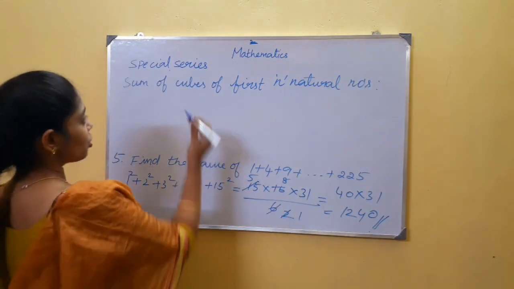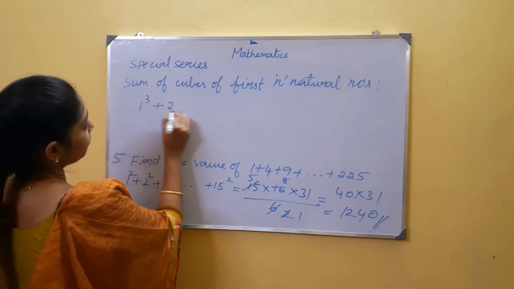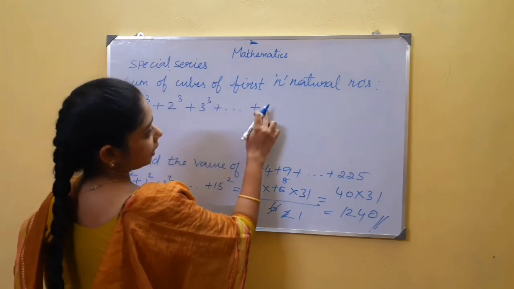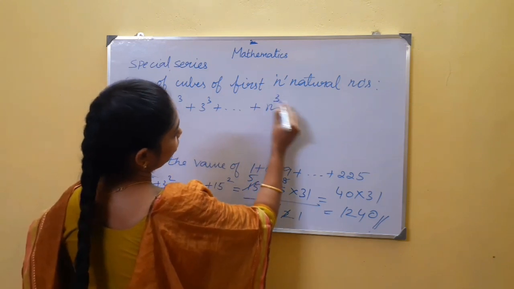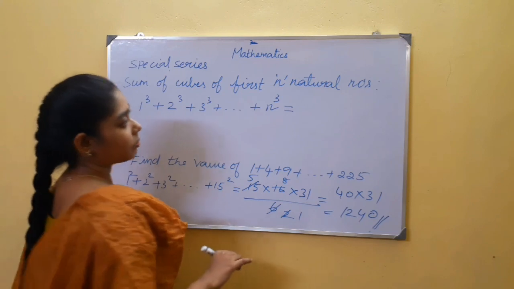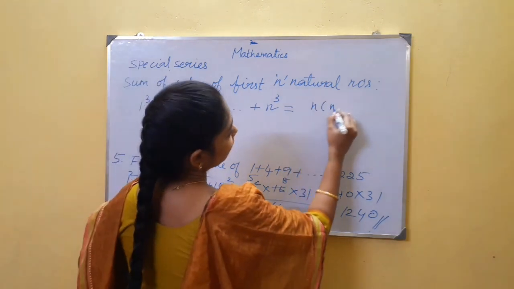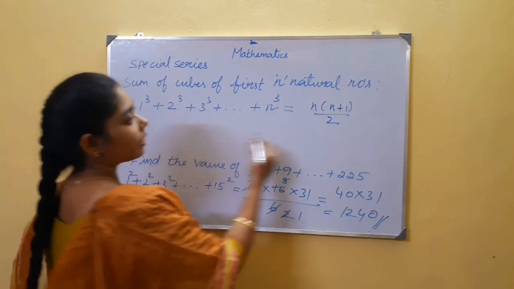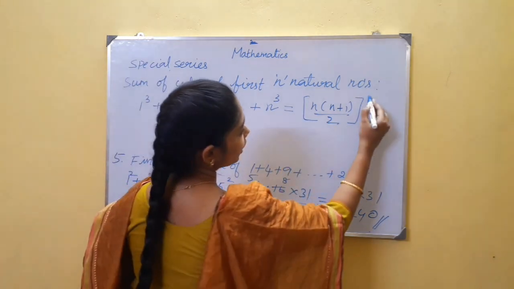Formula is 1 cube plus 2 cube plus 3 cube goes on up to n cube. This formula is similar to the sum of first n natural numbers, that is n into n plus 1 whole divided by 2. The only difference between this formula and that is it has whole square here.